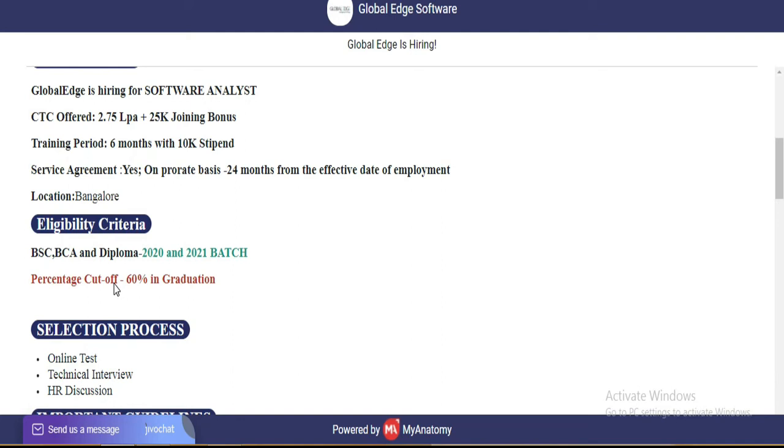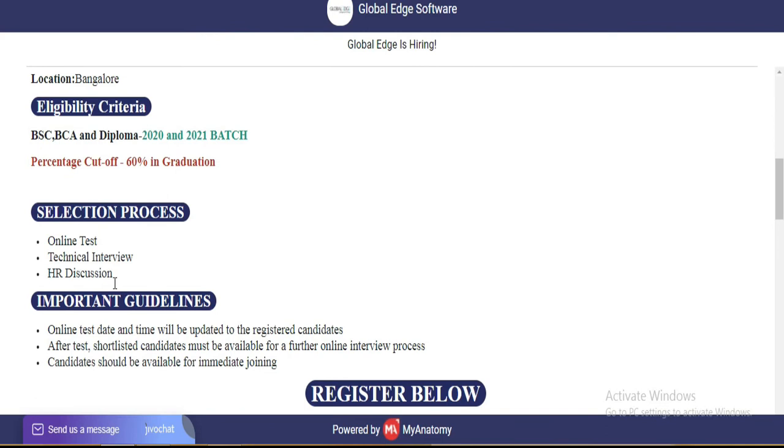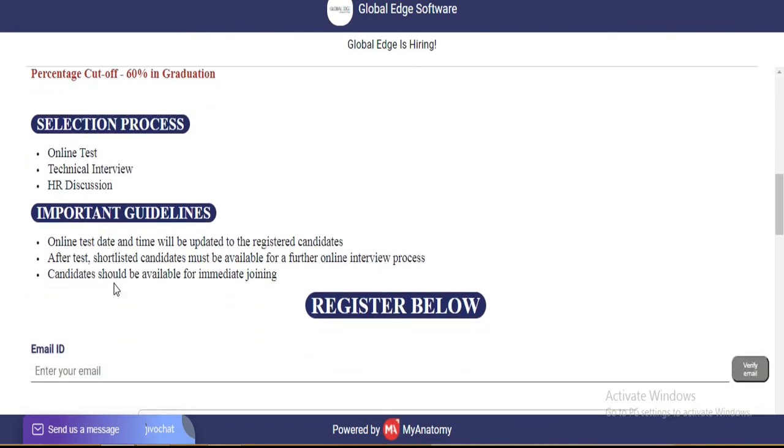Now discussing the selection process. First round is the online test, second is the technical round and last is the HR round. So that's it about this. And now discussing the registration process. That is the same process which I already discussed in the previous vacancy. Okay, so let's come to the next vacancy.